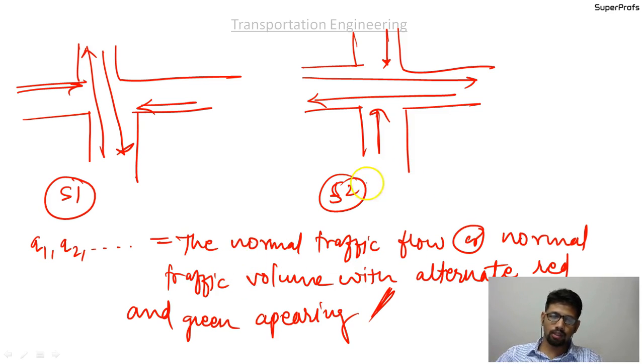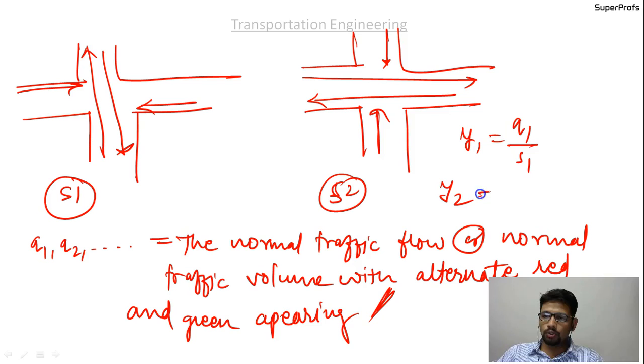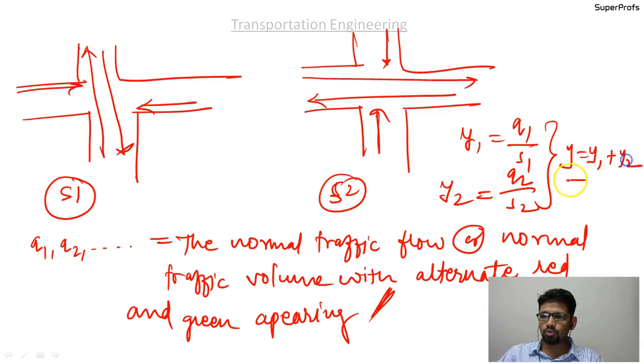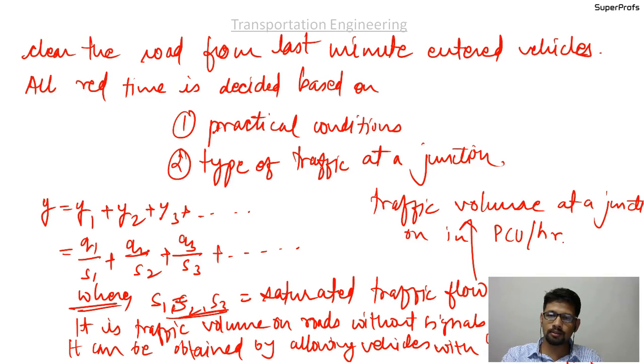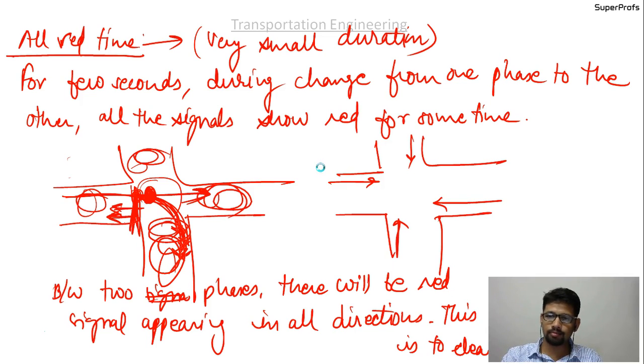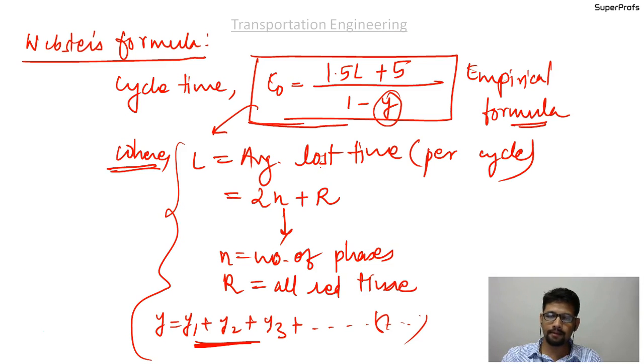So the y value: y1 is given as q1 upon s1, y2 is given as q2 upon s2, and Y as a whole is given as y1 plus y2. So I am discussing this particular case. In Webster's formula, you have to use this. So you now know what L is.